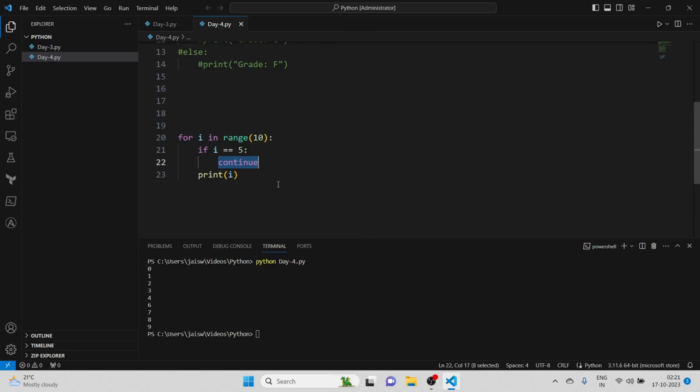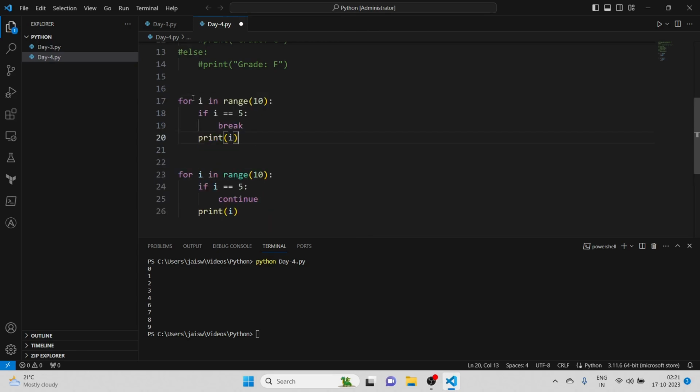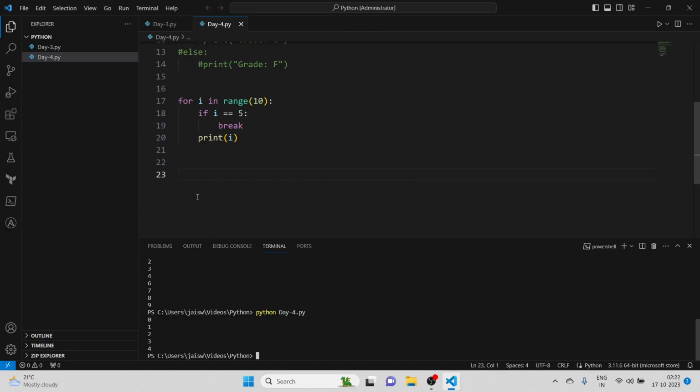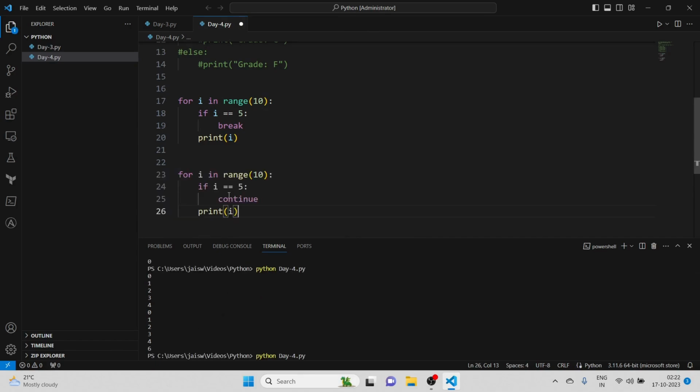If we talk about break, let me show you what happens there. If I run this, you can see it started from 0 to 4. As soon as it became equal to 5, break means completely abandon this loop and come out of it. You can see after 4 it did not run, while in continue it skipped only the condition continue was applied to.